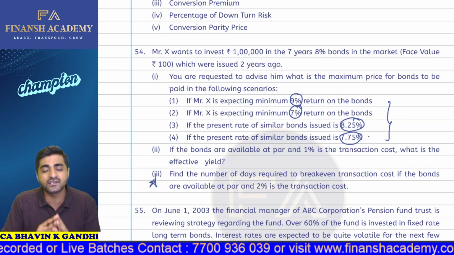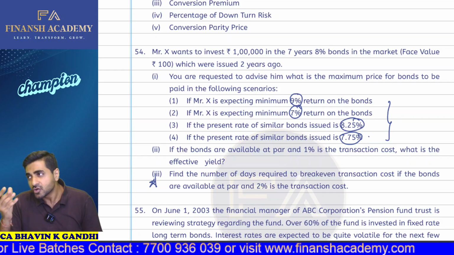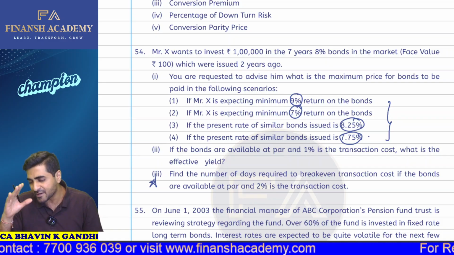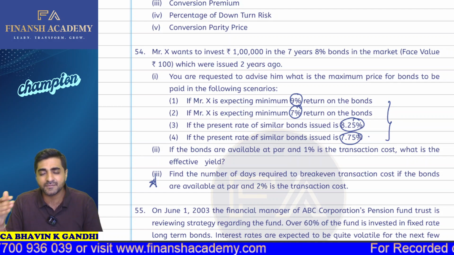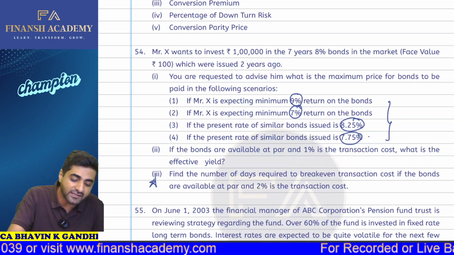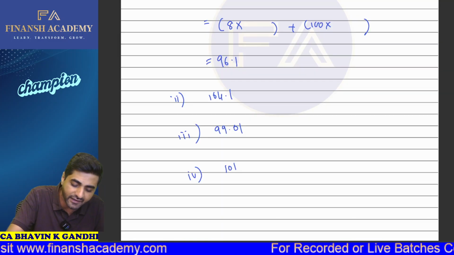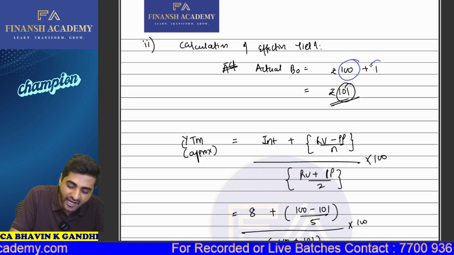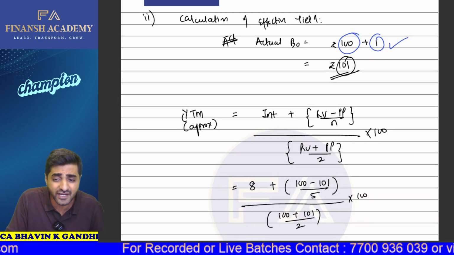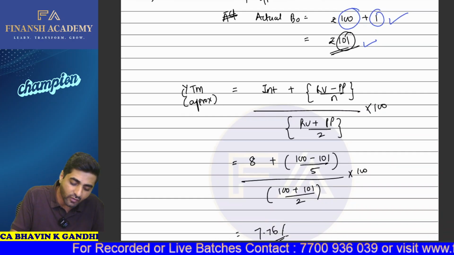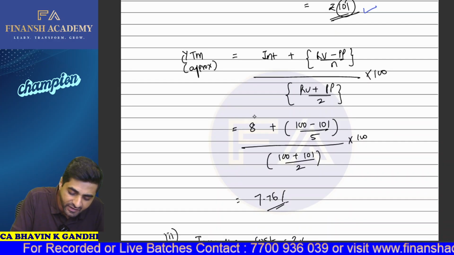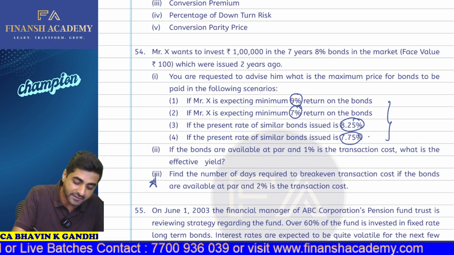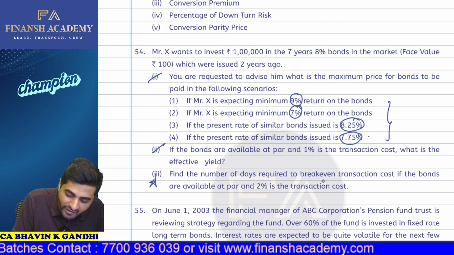So the only thing we have to do is, in the YTM calculation, we take your redemption value minus your purchase price, which we divide by n, that is, interest plus (RV minus PP) upon n, and divide that by (RV plus PP) upon 2. So here the purchase price will now become 101. Why? Because there is a transaction cost, so we have to add it, right? Actual B0 is 100 and we have 1 rupee as transaction cost. So in total it now becomes 101. This is how we calculate the YTM approximate formula, where we have the interest, then the redemption value minus purchase price, and we calculate it accordingly. We'll get 7.76%.